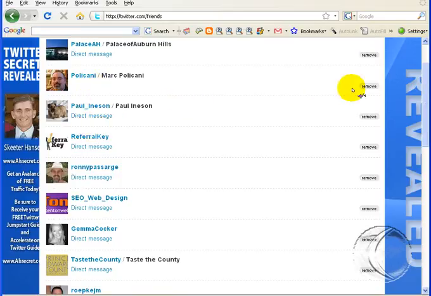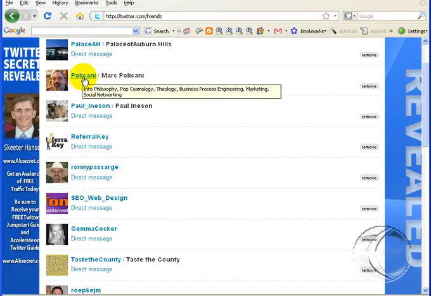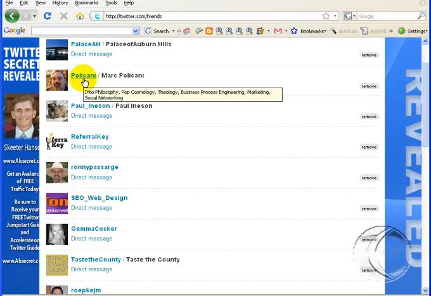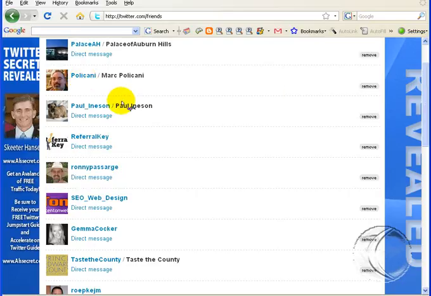So what you do is simply go over here to the right and click on remove. Now it says, okay, you are no longer following this person. If you change your mind and you want to follow this person again, just click on follow and it changes it back. What I may do is click on this person's name. You can hold your mouse over his name and it pulls up a little description of his bio. If it was somebody that I want to keep, even though he's not following me back, I may want to give him a few more days, or maybe send him an @reply saying, hey, follow me, I'd like to send you a direct message. You can certainly do that.